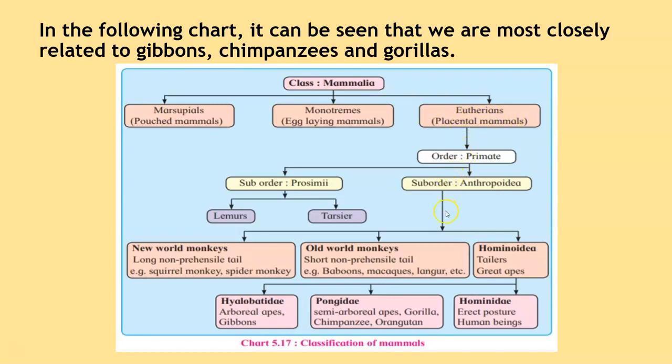If we come down this order, we come to Hominidae, which include the great apes. And the great apes are further divided into three more categories. And you can see that gibbons, chimpanzees, and human beings are quite closely related to one another. So this chart helps us explain the close relationship of humans to chimpanzees and gibbons.